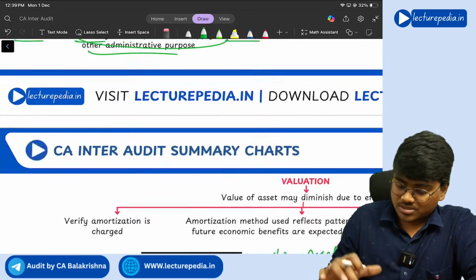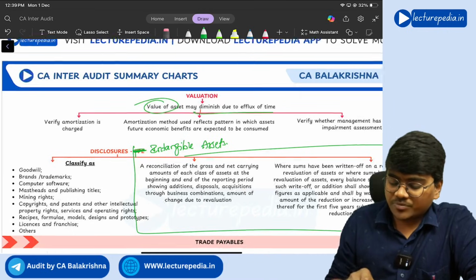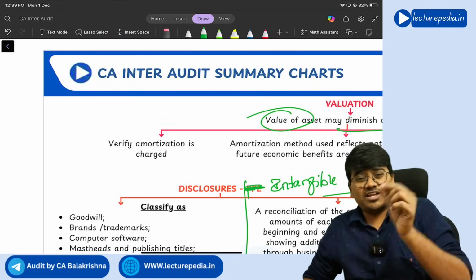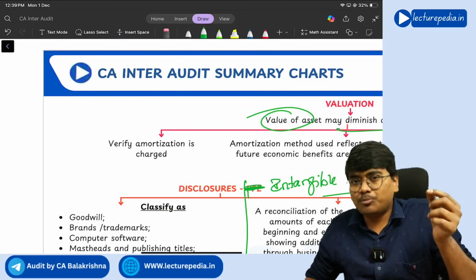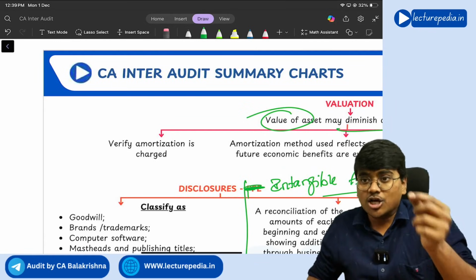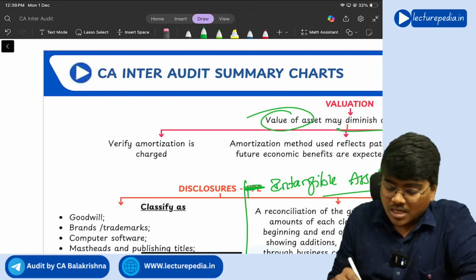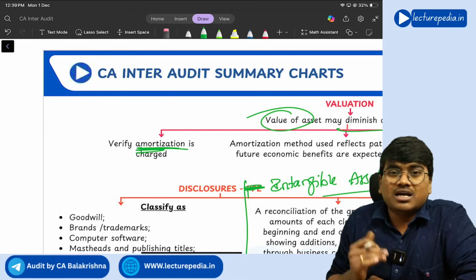Next, valuation. Value of asset may be diminished due to the effects of time. So just like you will provide depreciation for property, plant and equipment, you will provide amortization for intangible asset. Amortization is similar to that of depreciation.